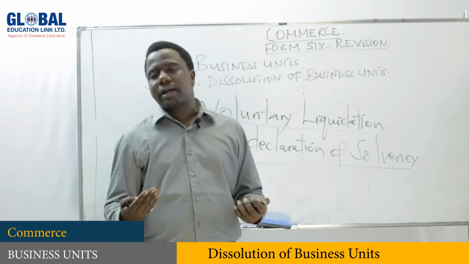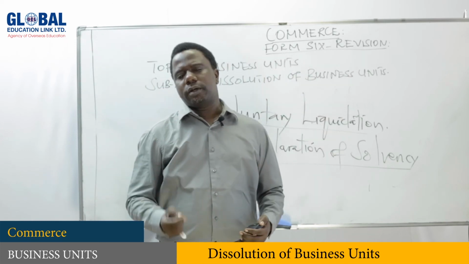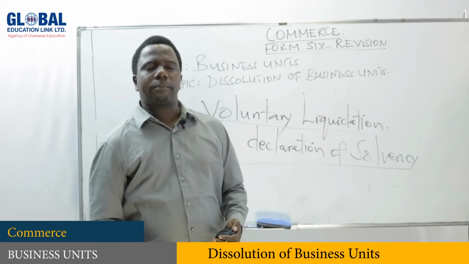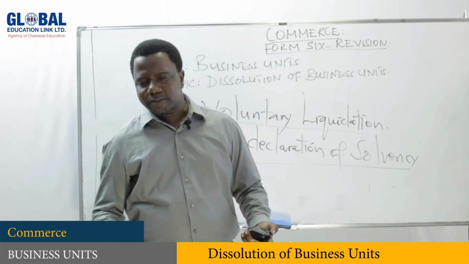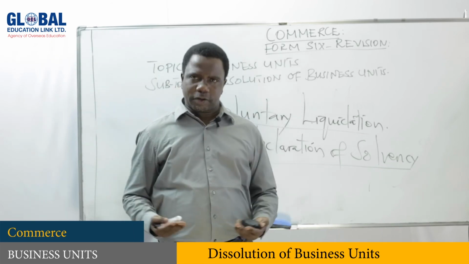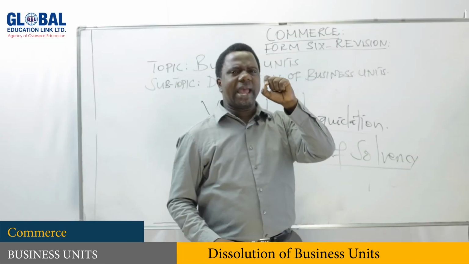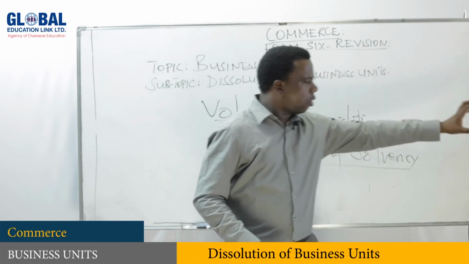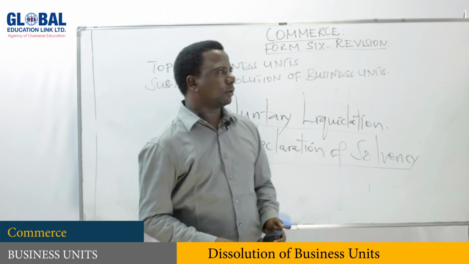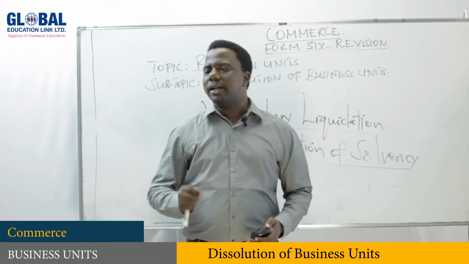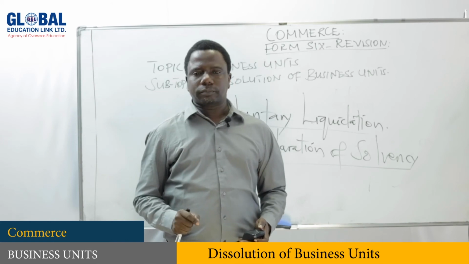So automatically members may come together and make a decision that this company should wind up, because its performance is not convincing. So these three reasons are the causes for voluntary dissolution, or voluntary liquidation, or voluntary winding up.